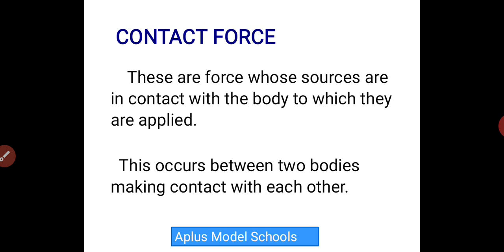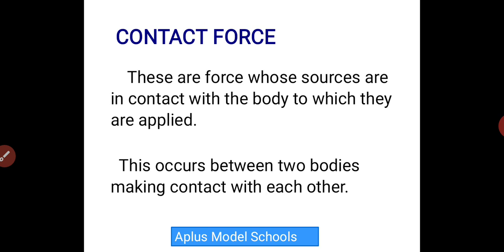These are forces whose sources are in contact with the body to which they are applied. That means for a contact force to happen, the force must come in contact with the body on which it is exerted. This occurs between two bodies making contact with each other. Okay, let me give an example.